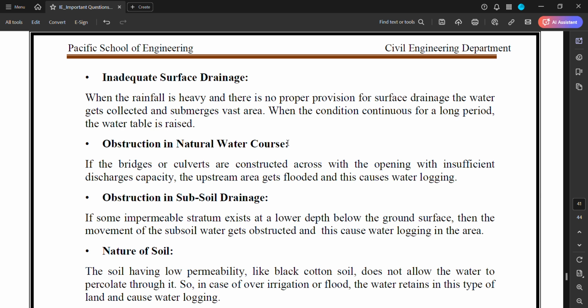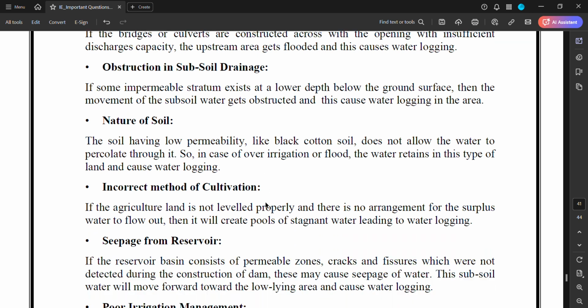Obstruction in subsoil drainage. If some impermeable stratum exists at a lower depth below the ground surface, then the movement of the subsoil water gets obstructed and this causes waterlogging in the area. Next is the nature of the soil. Some soils have low permeability, like black cotton soil, which does not allow the water to percolate through it. So, in case of over irrigation or flood, the water remains on this type of land and causes waterlogging.